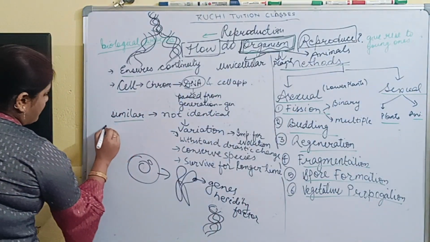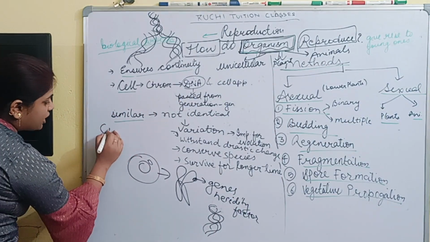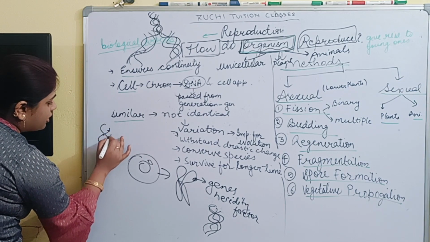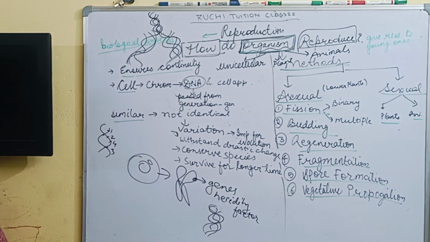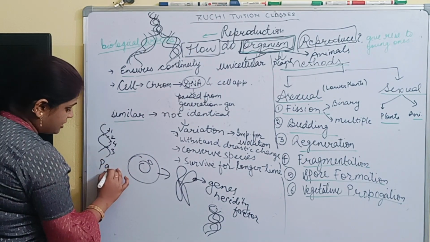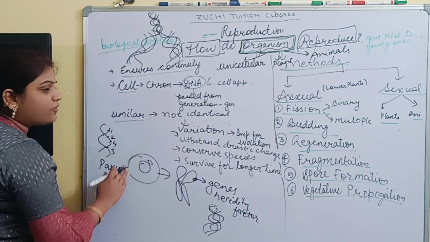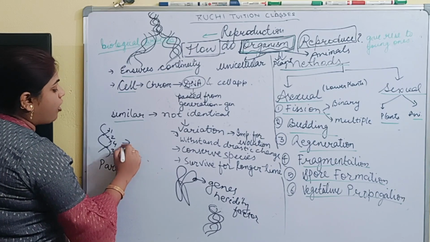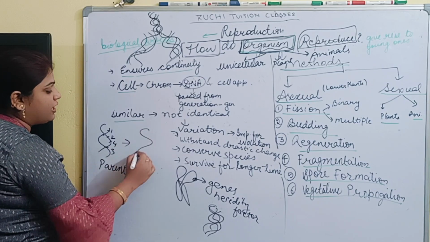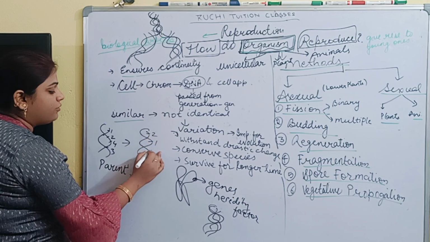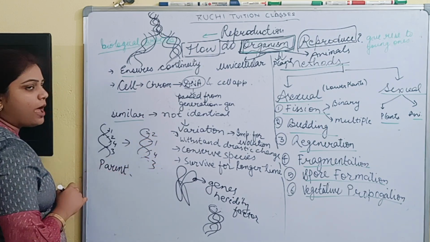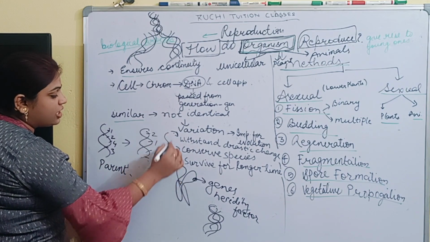The sequencing in the DNA, suppose this is DNA. The sequencing in the DNA will be what? Like in this DNA, 1, 2, 4, 3. This will be the sequencing in the parent DNA. So what will happen if the offspring or progeny DNA? The sequencing will be like 2, 1, 4, 3. So what happened? The sequencing changes.